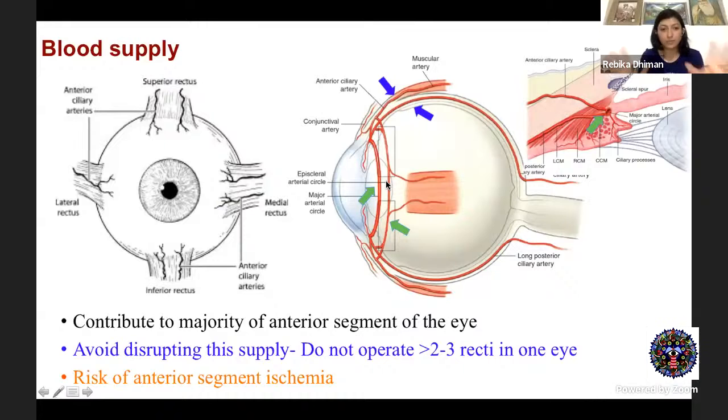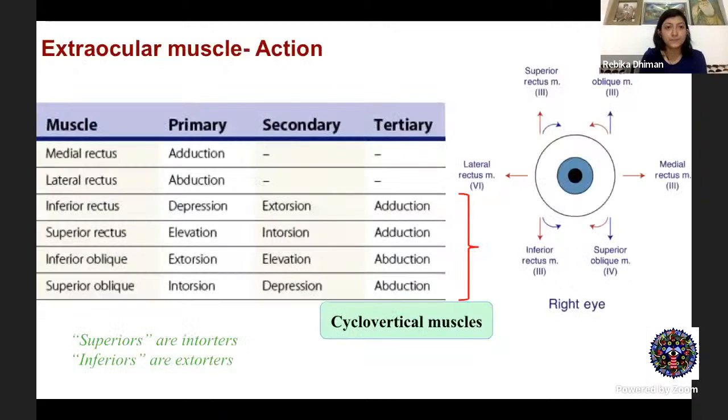So, in brief, these anterior ciliary vessels contribute to the supply of the anterior segment of the eye as well. So you should avoid disrupting this supply. We prefer not to operate on more than 2 recti in one eye. Otherwise, it could lead to the risk of anterior segment ischemia, especially in elderly, diabetic, and hypertensive patients.